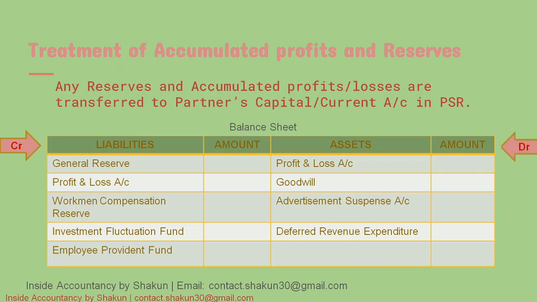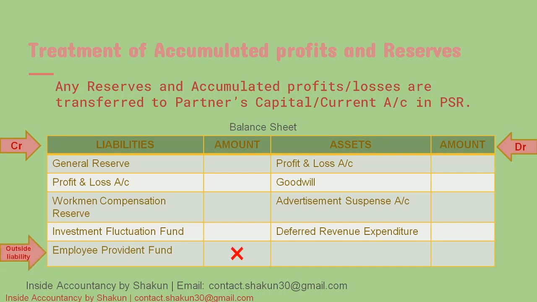Now, on the asset side, that is the debit side, I've mentioned profit and loss account, the debit balance, goodwill, the old goodwill, advertisement suspense, and deferred revenue expenditure, the benefit of which we get in the future years. So, if any kind of accumulated profit and reserves are given, they must be written off and they must be transferred to partners' capital or current account.